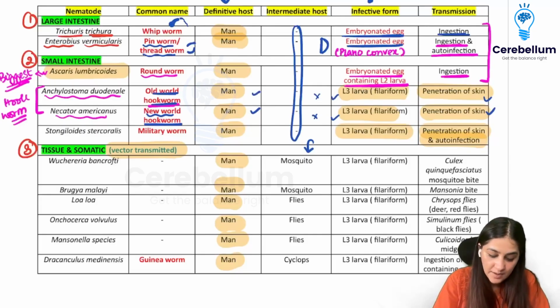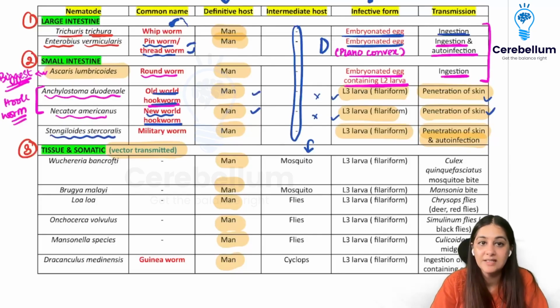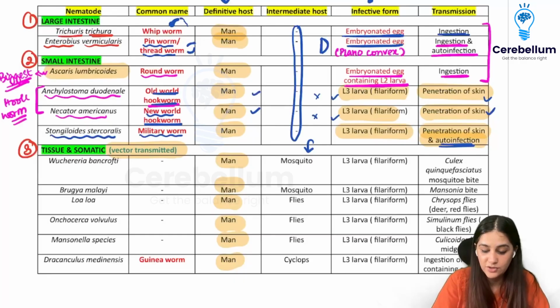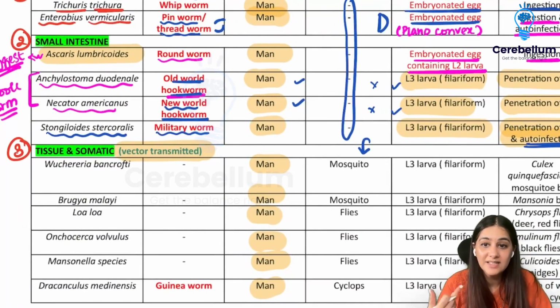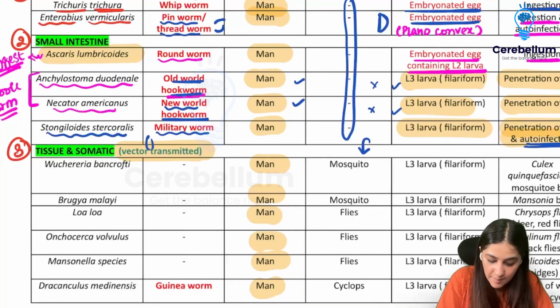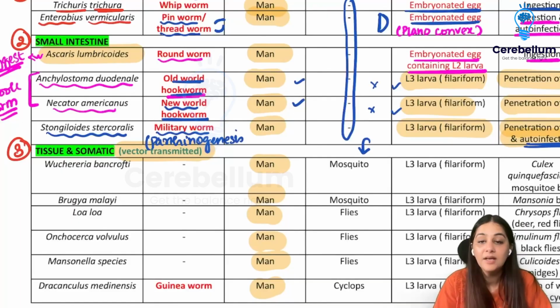Same thing. Coming to Strongyloides stercoralis, it is called a military worm. Why is it called a military worm? Because Strongyloides stercoralis is one of them which causes massive auto-infection. Right? Strongyloides stercoralis is also one of the worms that multiplies by parthenogenesis. That means there is no male, only the female fertilizes itself and gives rise to these larvae, right?